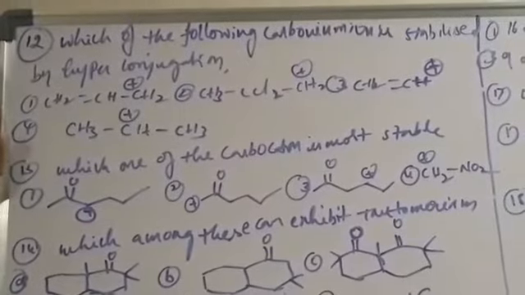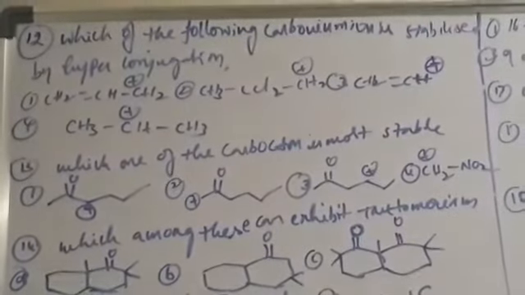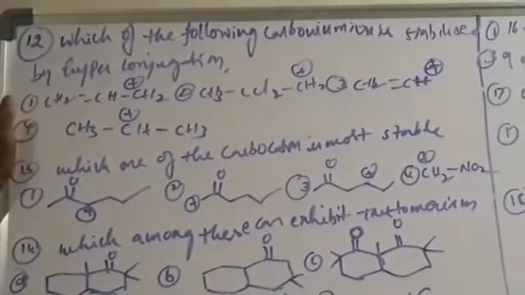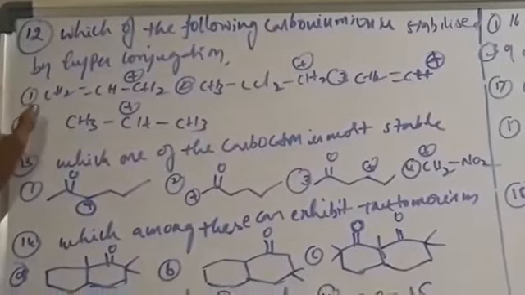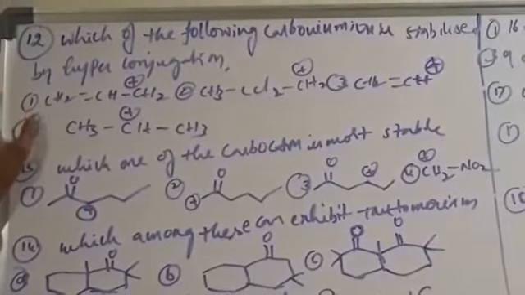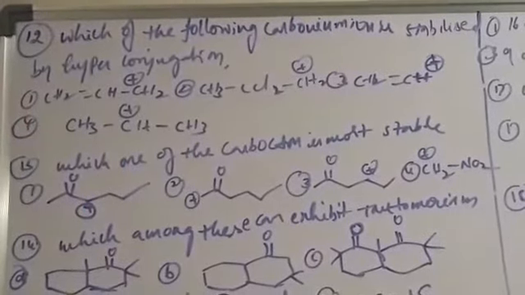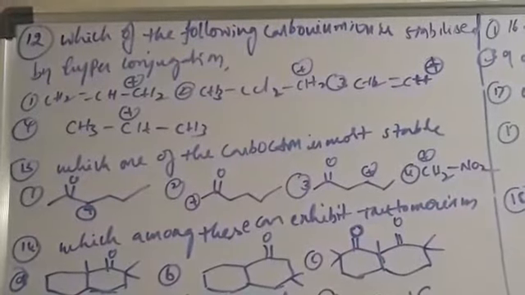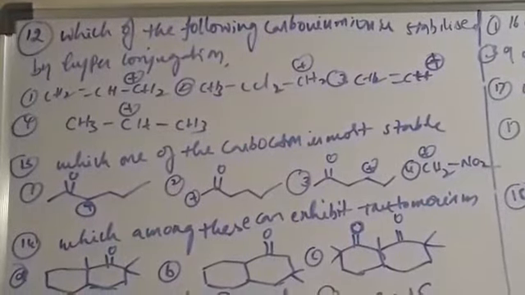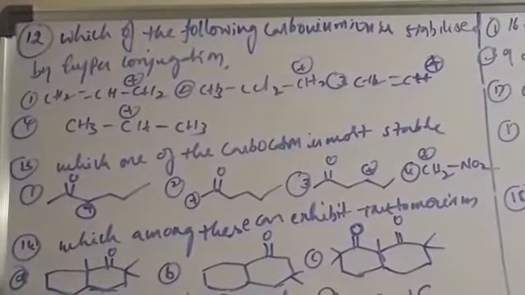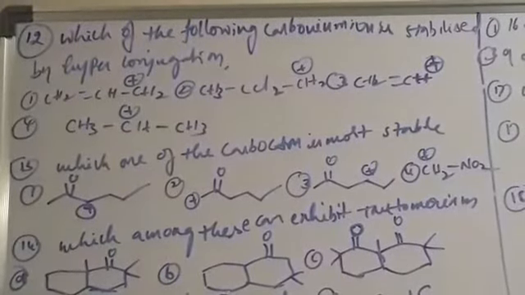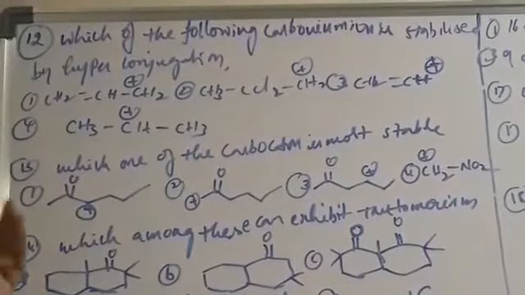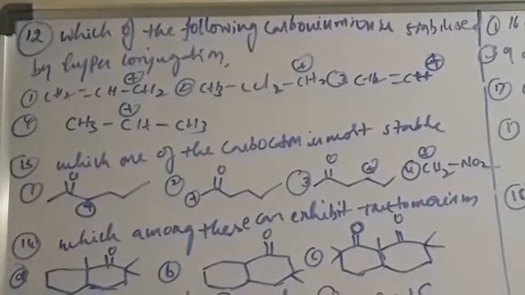So, which of the following carbonium ions, carbocations, is stabilized by hyperconjugation? Hyperconjugation is the displacement of sigma electrons, the sigma electrons of the C-H bond present in an alkyl group. The displacement takes place towards an sp2 hybrid carbon having an unshared p orbital.